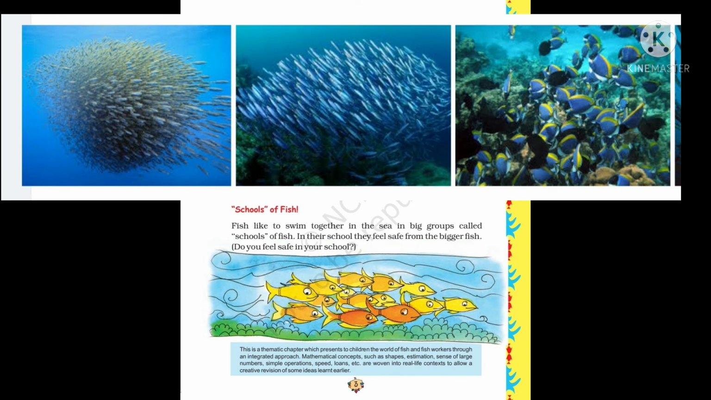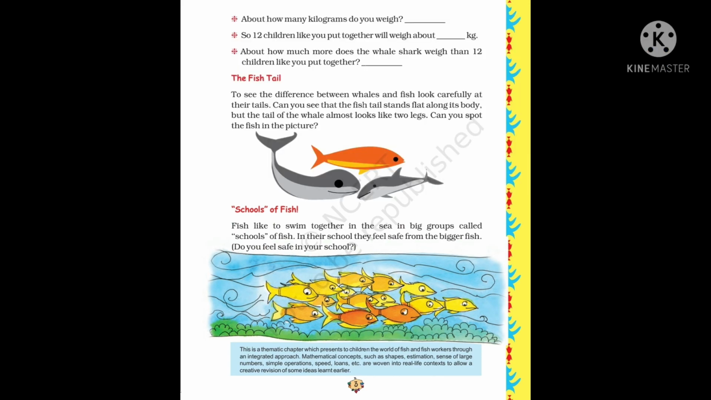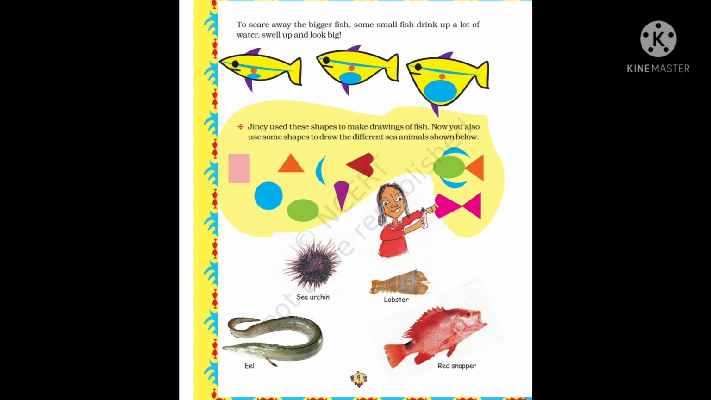See here are some images of schools of fish. How beautifully they move together to protect themselves from other bigger fish. Now, to scare away the bigger fish, some small fish drink up a lot of water, swell up and look big. Isn't it very funny, children?